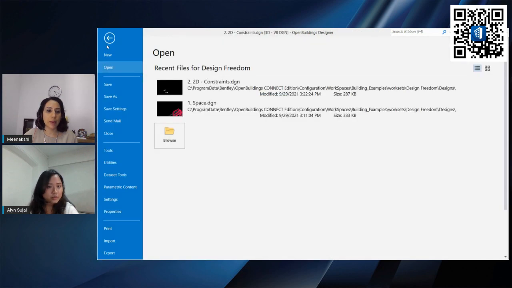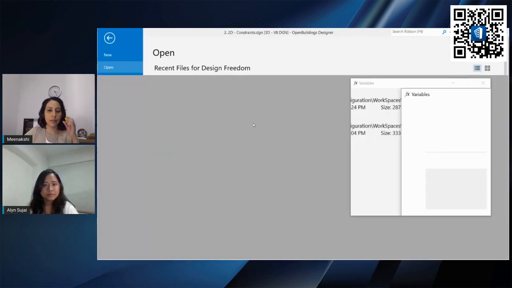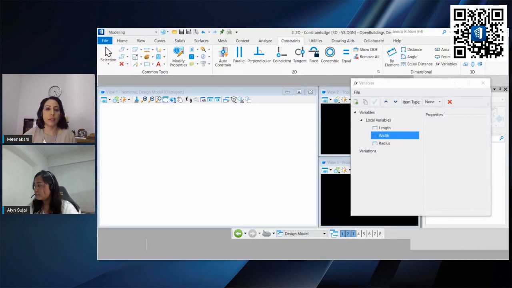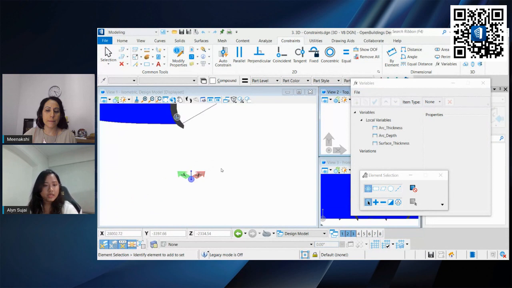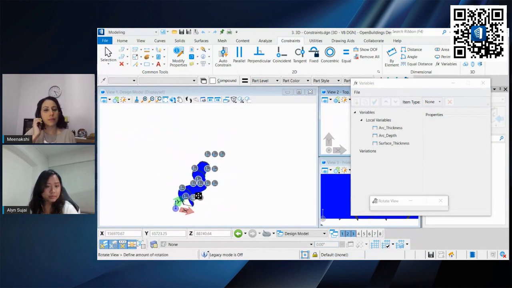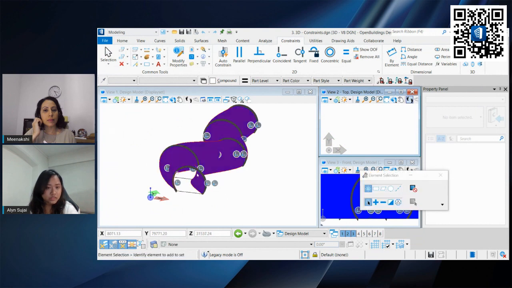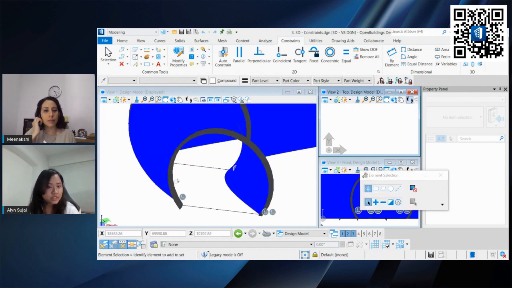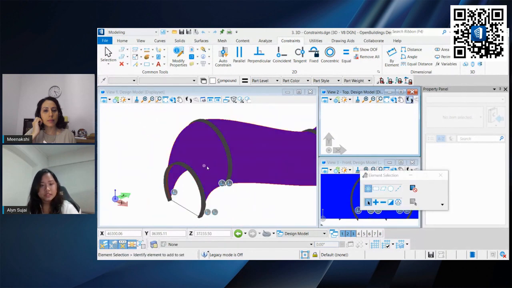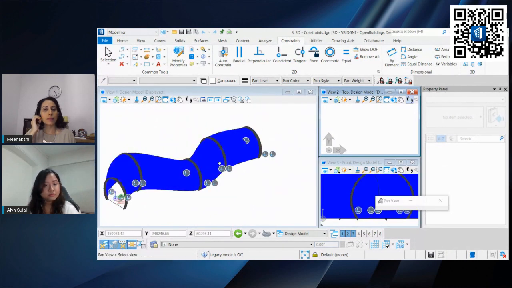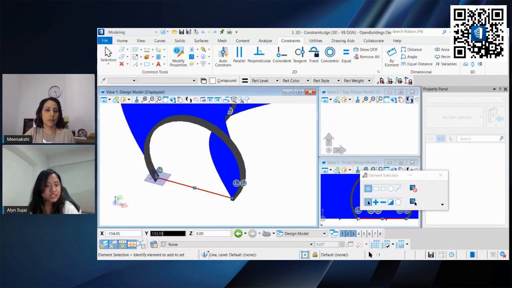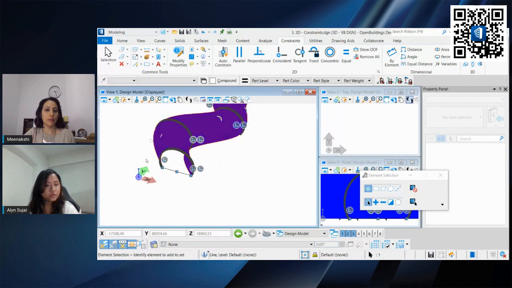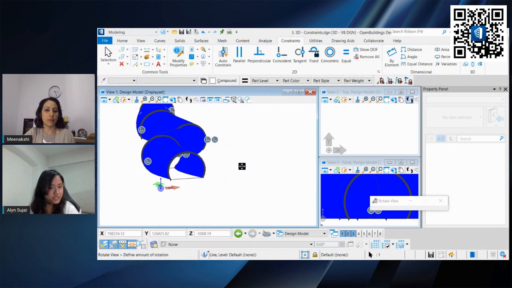So let us open up a new file. All right. So in this new file, what we have is the end product. This is our blue tunnel that we have in our cover page. It has the ribs as well as the shell. And all of this is constrained, which means that if you modify or adjust it, it will modify and it will be parametric.